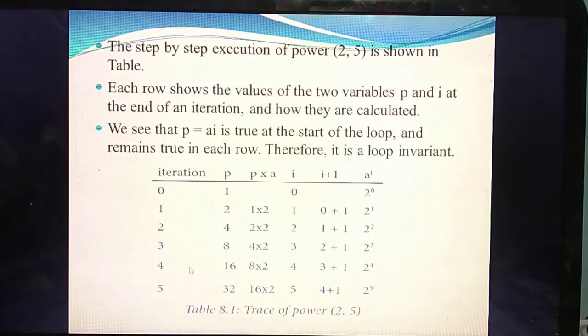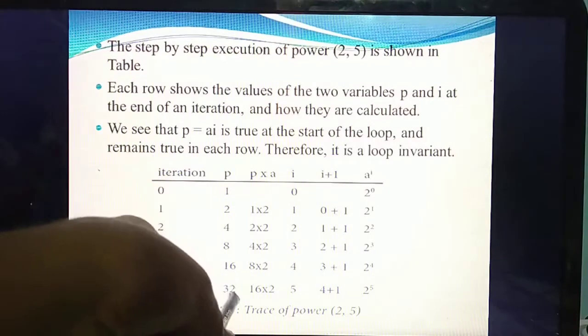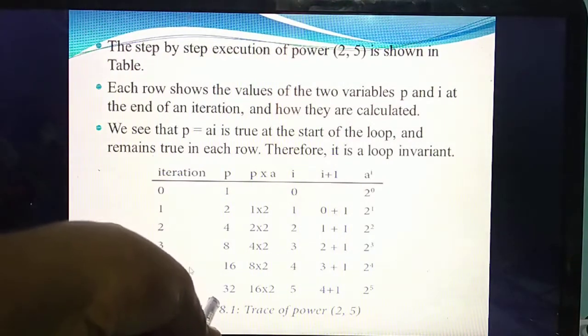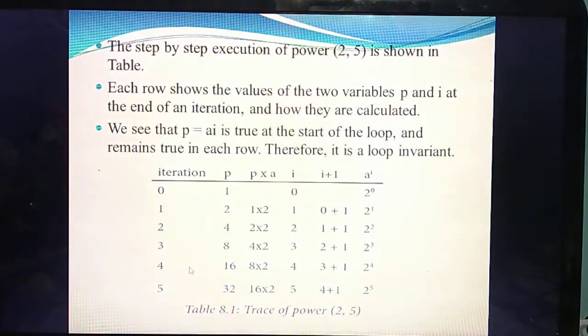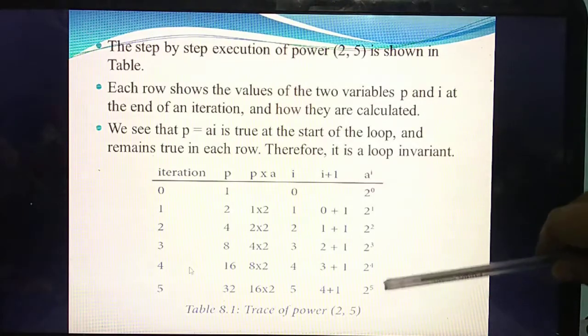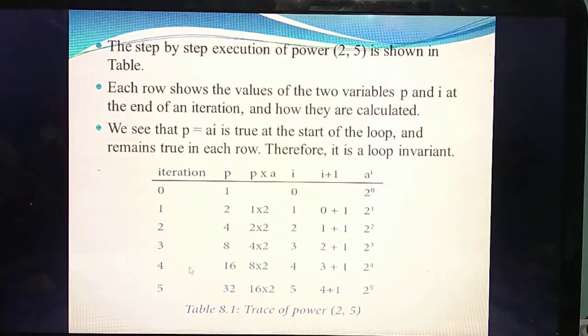So when can we say the loop is invariant? At the start of the loop the answer needs to be the same, and the end output also you need to get the same answer, 2 power 5, 32. Are you getting the answer 32 on both sides? Yes. So now we can say this loop is an invariant. Understand?